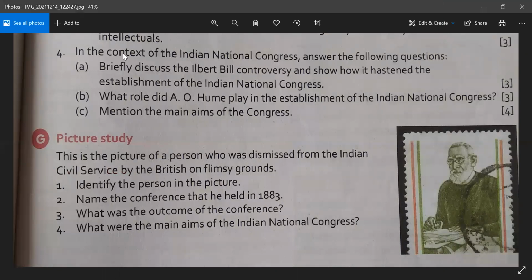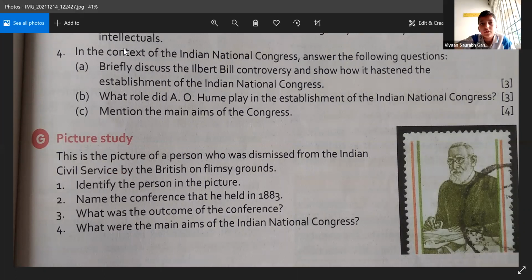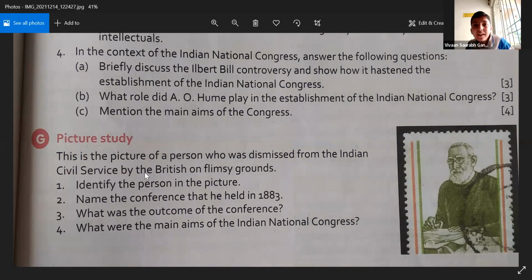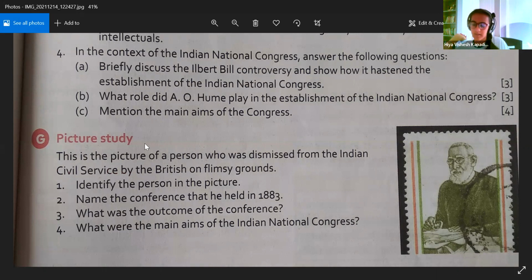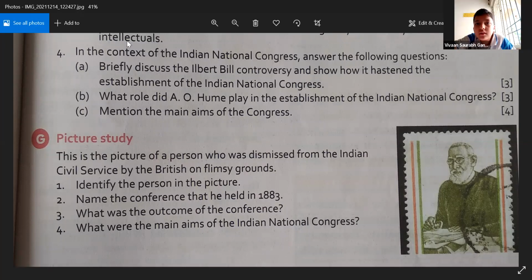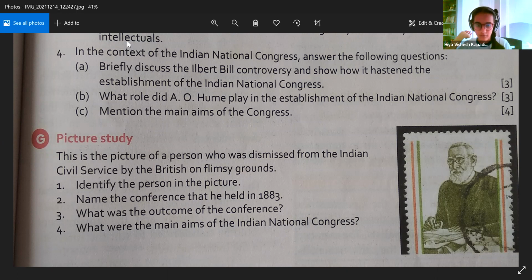Okay, now this is a picture-based question. This picture is of a person who was dismissed from the Indian civil service by the British on flimsy ground. Identify the picture. Who was that? Surendranath Banerjee. Okay. Name the conference that he held in 1883. Indian National Congress. And after 2 years, Indian National Congress was formed. Yes, 1885.